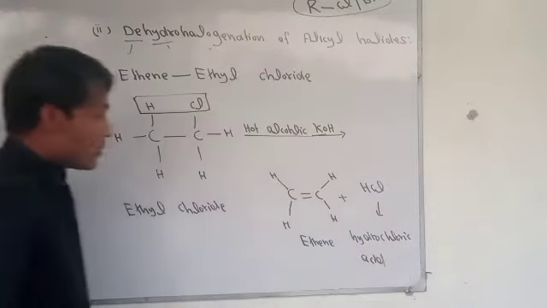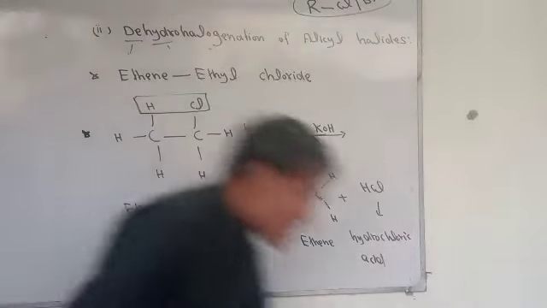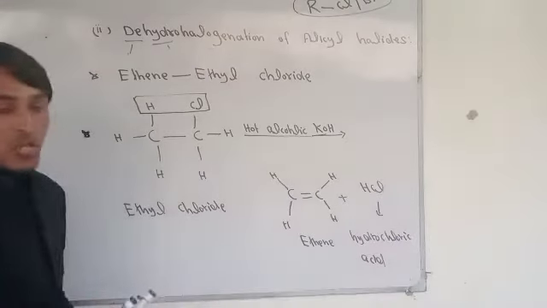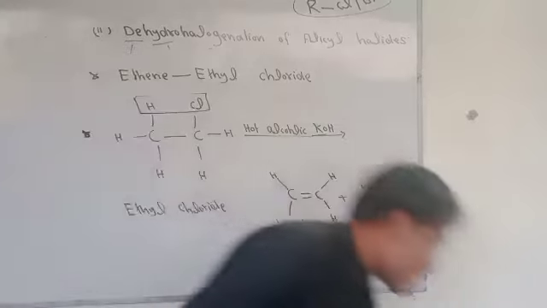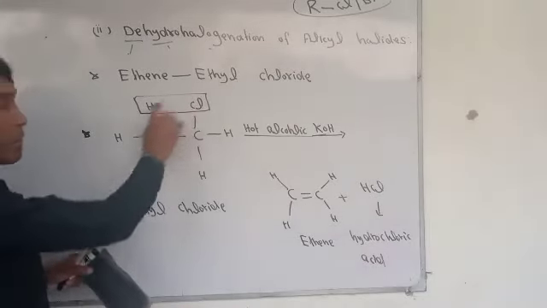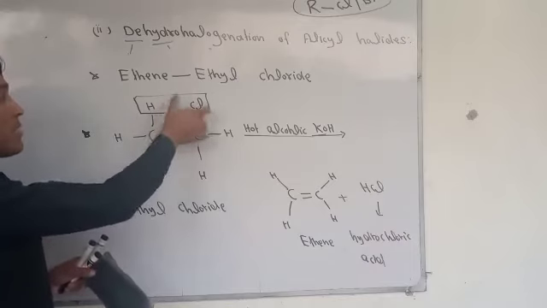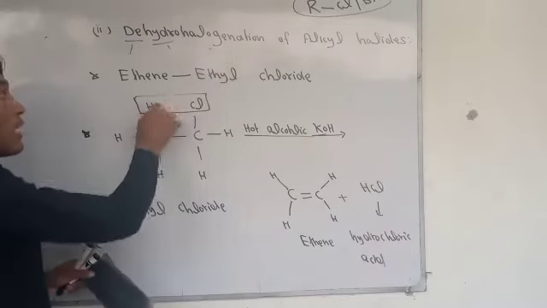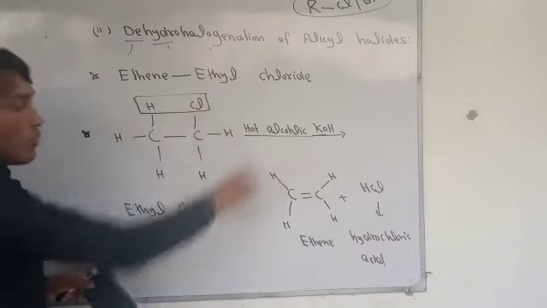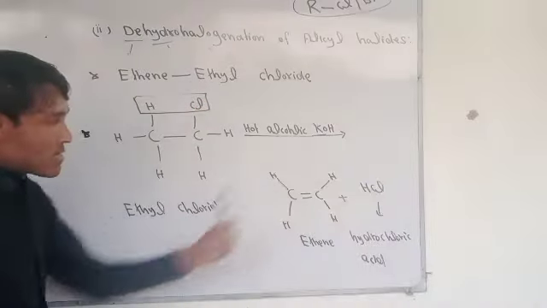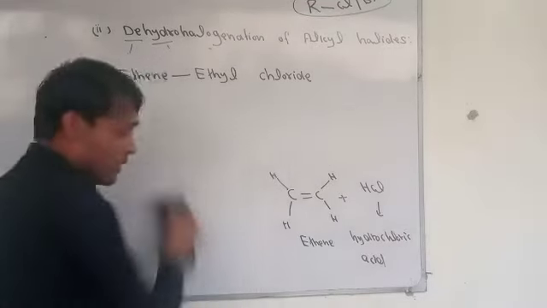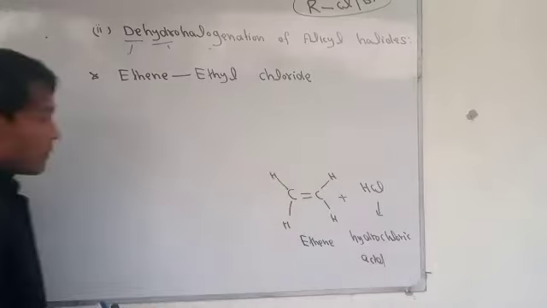Now the next reaction. This reaction is also given on page number 88. You can check it there. After that, the next reaction also proceeds. So let's talk about the next reaction. In the second method, we remove hydrogen and chlorine. It means we remove hydrogen plus halogen. Halogen means like chlorine. So we remove it and we get ethene.